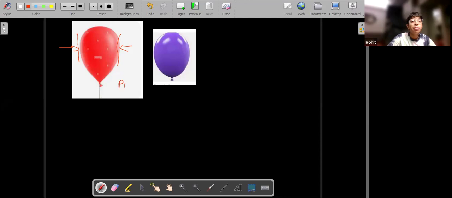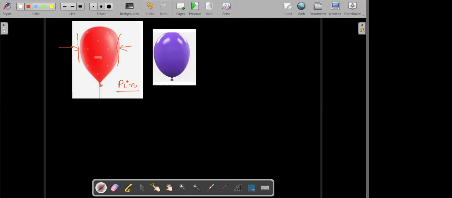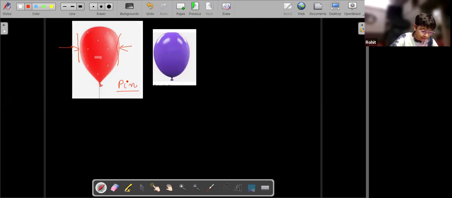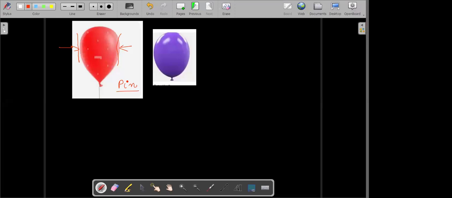Yes, sir. A pin can, because it has less surface area in contact with the balloon. So can I say that the effect of the force is depending on the area of contact? Yes, sir. The same balloon can be pricked by a small pin with a small amount of force, but to explode the same balloon, you need a large amount of force if you press it with your hands.